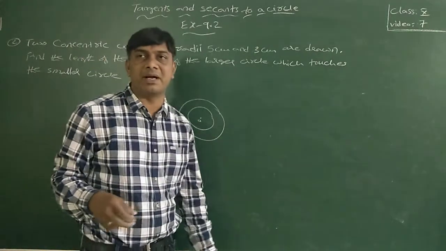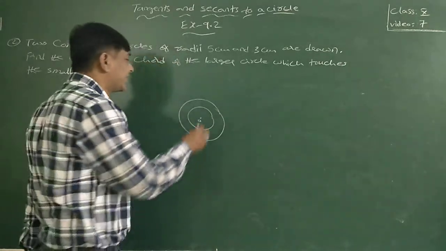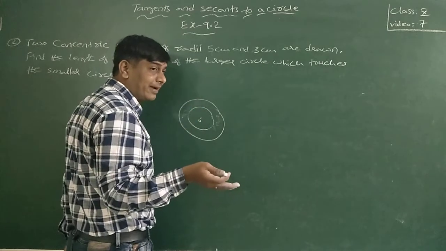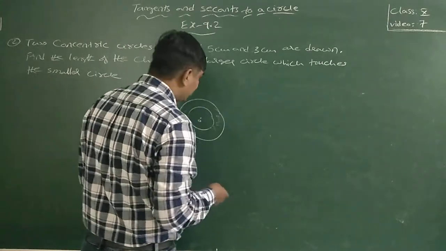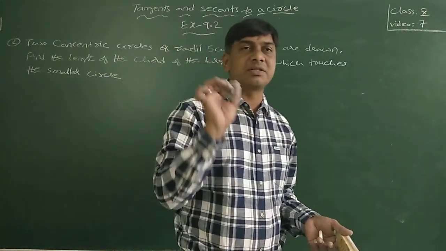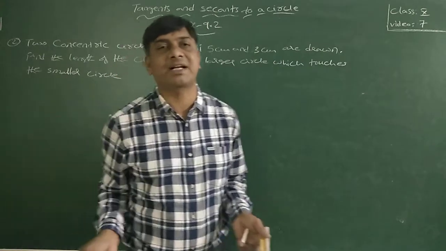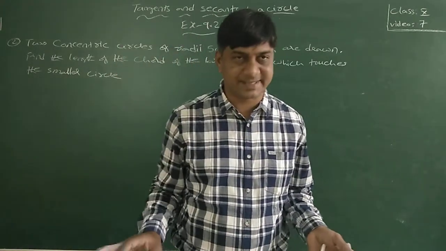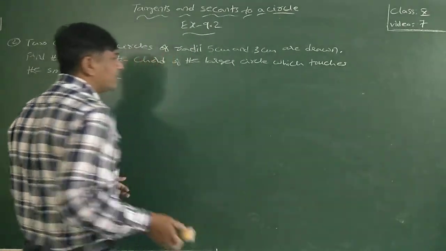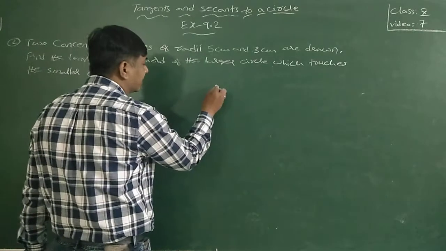In lower classes you might have learned this one. How to find the area of the outer circle ring, the area of the ring, the area of an annulus? So concentric circles are two circles drawn from the same center with different radii.